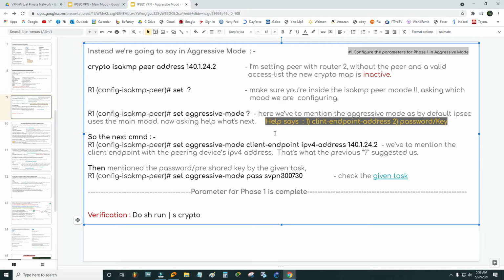So by giving the command set, you have to mention that you want to configure the IPSEC VPN in aggressive mode. After you give the command aggressive mode, if you type question mark again, it will give you 2 suggestions: client endpoint address and password. Remember, we have not put the password here. In main mode, we have mentioned the password here. Rather, we are going to mention it here. We are going to say set aggressive mode client endpoint IPv4 address. It is the IPv4 address, that's why we are saying this. If it is an IPv6 address, then we are going to mention the IPv6 address. And then we are going to mention set aggressive mode password SVPN 300-730 that we mentioned in main mode here.